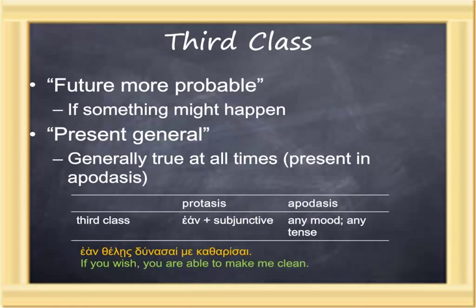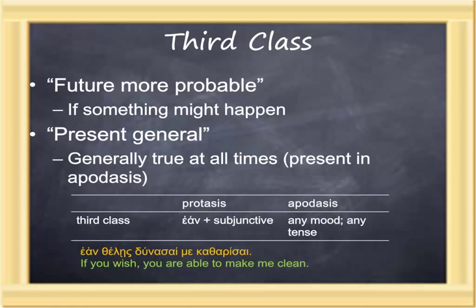The third class of condition we have looked at previously. These conditionals are done with ean plus the subjunctive in the protasis and then any mood or any tense in the apodosis. And generally there are two subdivisions here, future more probable. If something might happen, then this would be the consequences of it. Or what are called present general. That's generally true. So if the sun rises tomorrow, that's a generally true statement.